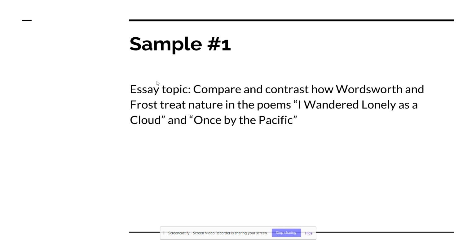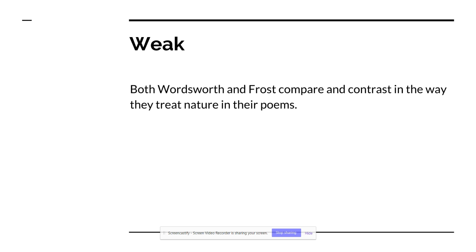Sample number 1. You've all seen this essay topic because you all wrote about this earlier in the year during the first quarter. So the prompt says, compare and contrast how Wordsworth and Frost treat nature in the poems I Wandered Lonely as a Cloud and Once by the Pacific. So let's look at some of the sample prompts. Here is a weak claim. Both Wordsworth and Frost compare and contrast in the way they treat nature in their poems.